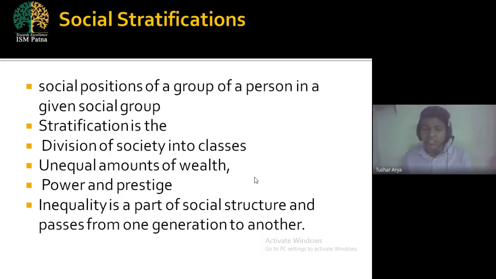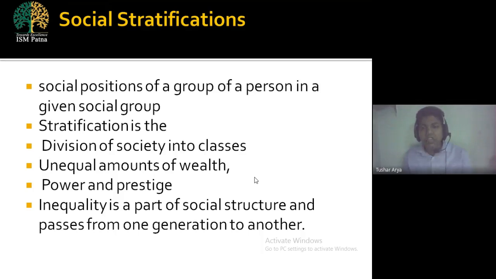Take the example of our state, Bihar. In Bihar, there is a person earning rupees 1 crore per month, and there also exists a person who is not earning a single penny in a day, or in a month. So it means there is an unequal amount of wealth.